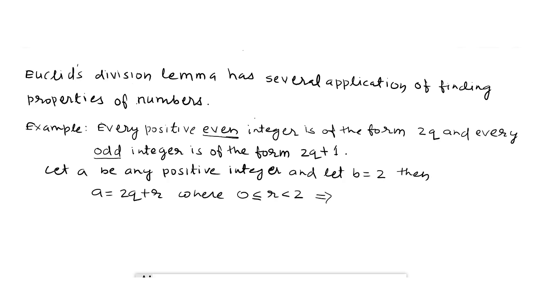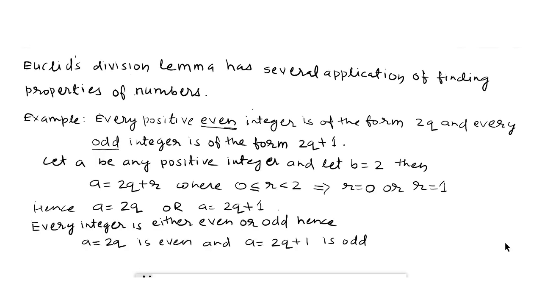This gives r equal to 0 or r equal to 1. Hence a equal to 2q when r equal to 0, or a equal to 2q plus 1 when r equal to 1.